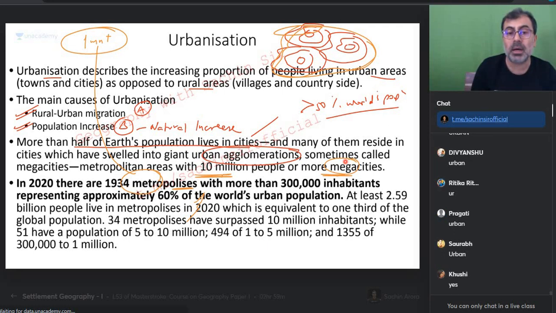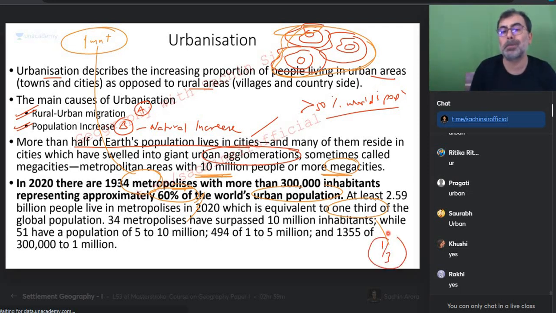So in the world, there are 1934 metropolises with more than 1 million inhabitants, representing 60% of the world's urban population. 60% of the world's urban population metropolises में रहती है. At least 2.59 billion people lived in metropolises in 2020, which is equivalent to 1/3. So 1/3 of the global population कहाँ पर रह रही है? Metropolises में रह रही है. ठीक है? 34 metropolises are mega cities also, while 51 are missing, so you can see that first of all we are metropolis and they are all on the way of becoming mega cities.